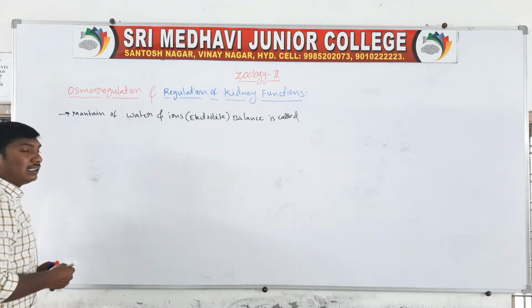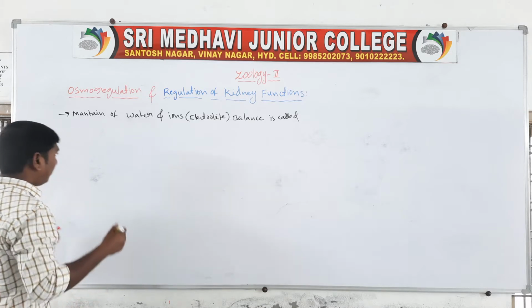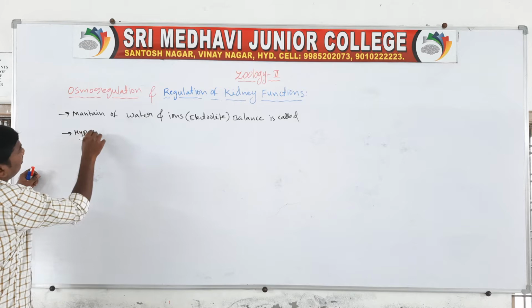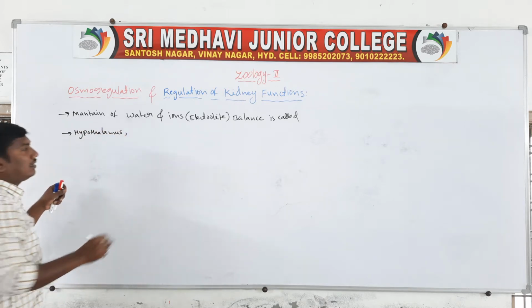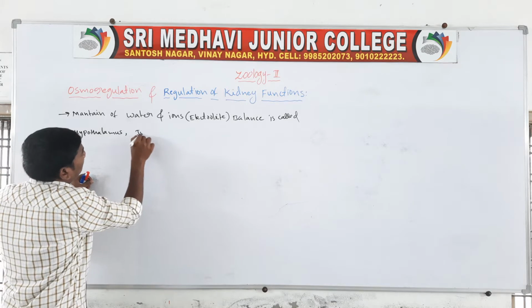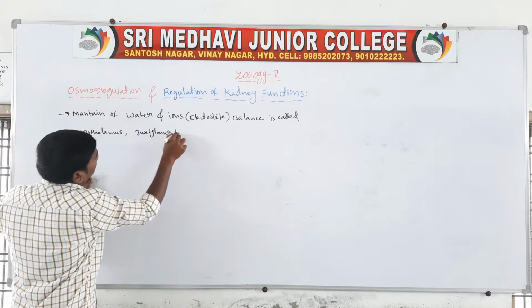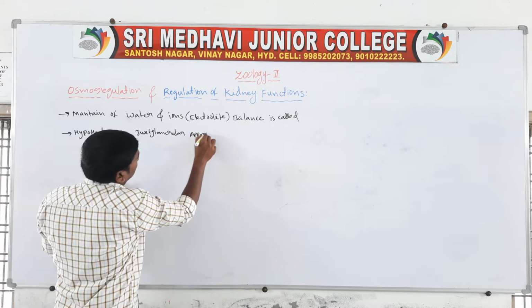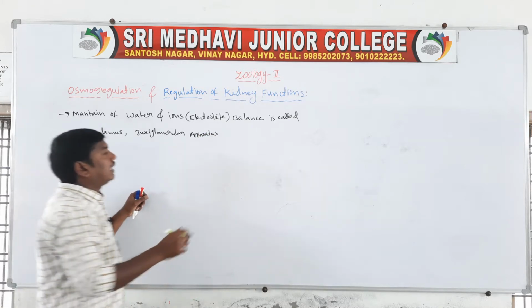This osmoregulation is maintained in our body by the hypothalamus, next the juxtaglomerular apparatus, and next the heart.